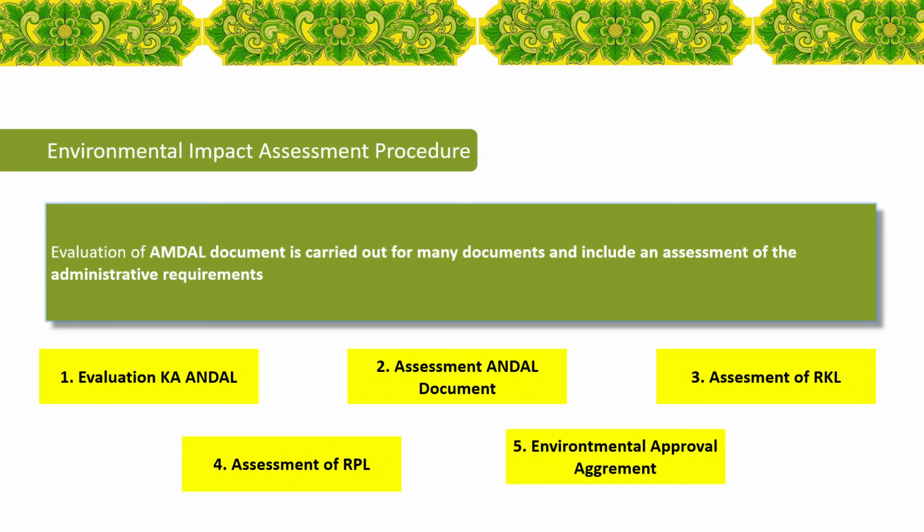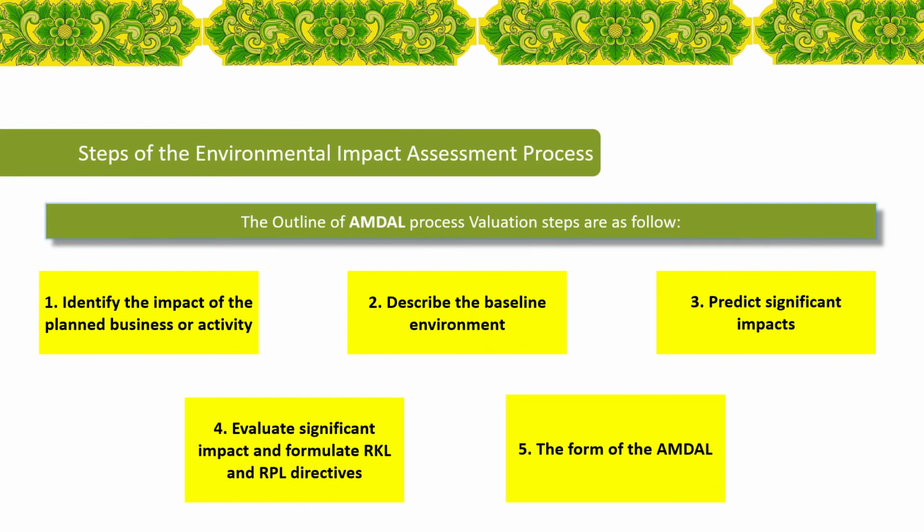Environmental Impact Assessment Procedure. Evaluation of the AMDAL document is carried out for many documents and includes an assessment of the administrative requirements. The first is evaluation of KA AMDAL, the second is assessment of the AMDAL document, the third is assessment of RKL, the fourth is assessment of RPL, and the last is the environmental approval agreement. Steps of the environmental impact assessment process. The outline of AMDAL process evaluation steps is as follows.